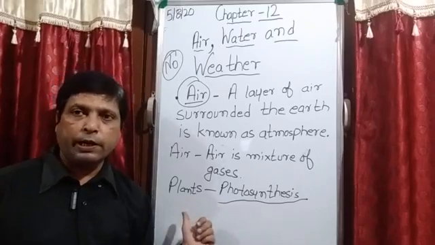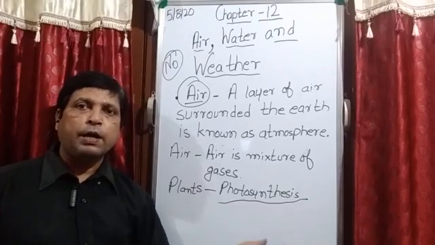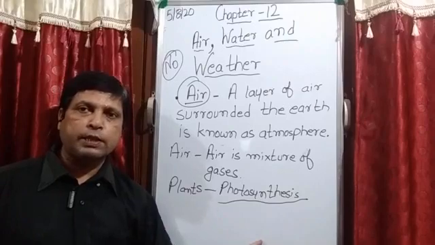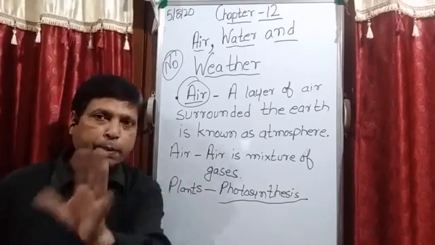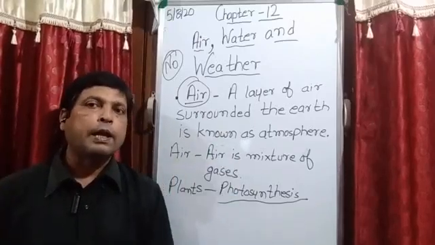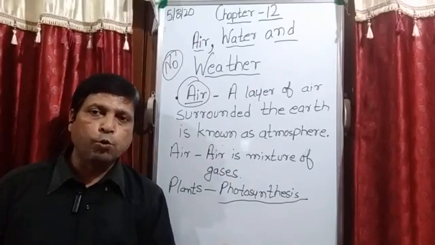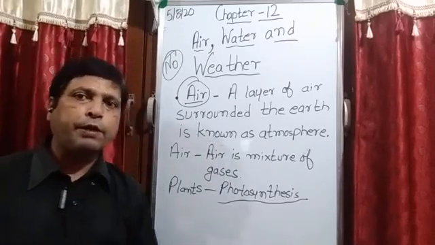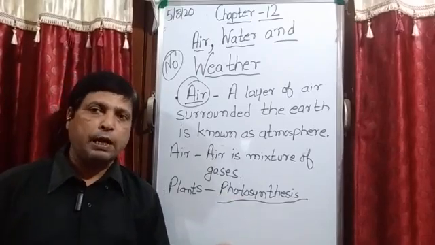अगर if there is no air, अगर एयर नहीं होती, so there is no process of photosynthesis in the plant. If there is no process of photosynthesis in plant, what does it mean? It means plants cannot prepare their own food. If the plants are unable to prepare their own food, then what do we get? From where do we get the food? We human beings or animals, from where do we get the food? So that is the reason air is very important for us.